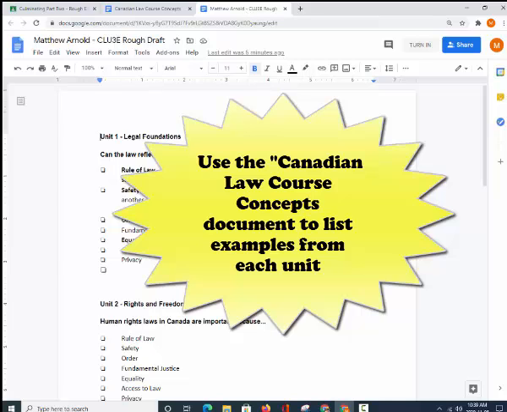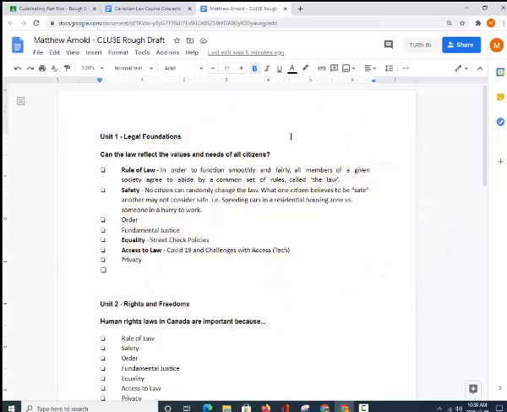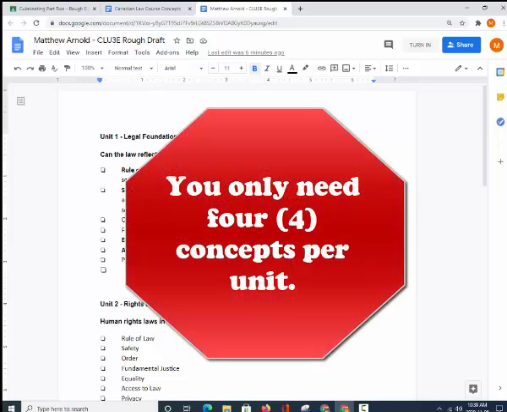It is important to remember that not all 4 units will have all of these concepts in them. In that, you will only need to include 4 course concepts with 4 examples for each unit.